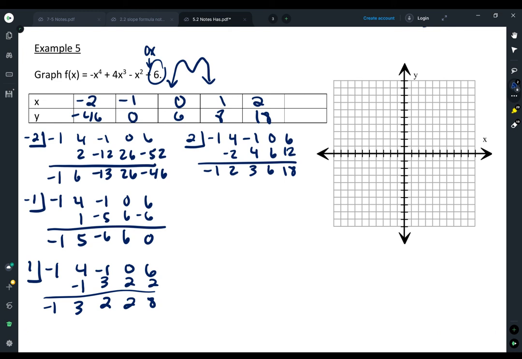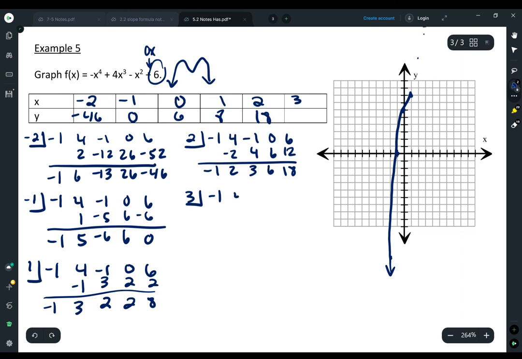All right, I'm going to go ahead and graph and see what I have. So obviously -246 I can't graph. It's going to be something way down here. And then -1 is at 0. 0 is at 6. 1 is at 8. 2 is at 18. I'm just going to randomly make points up here. It's just going up right now. And so I need some more points. I know the graph's supposed to come back down. So let's try 3. Hopefully we'll get lucky.